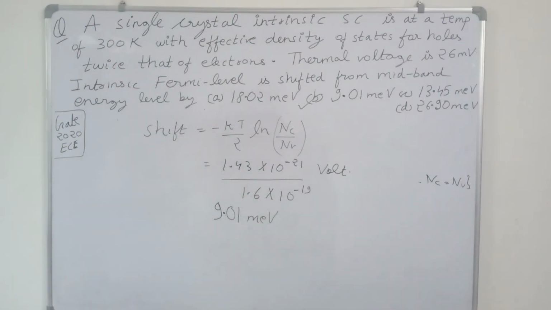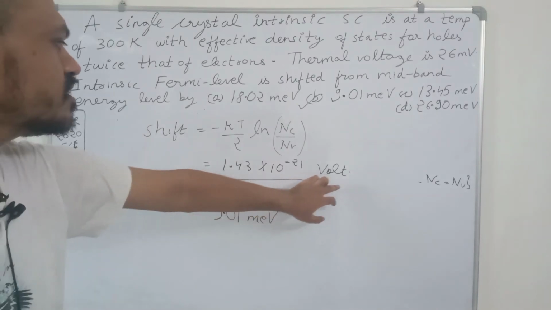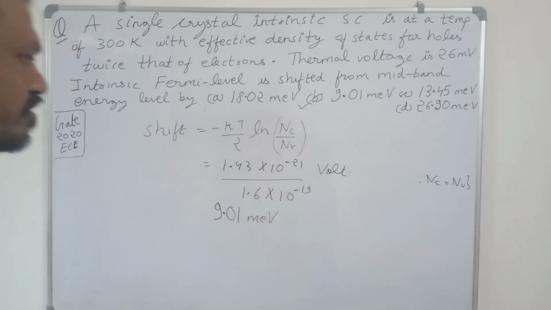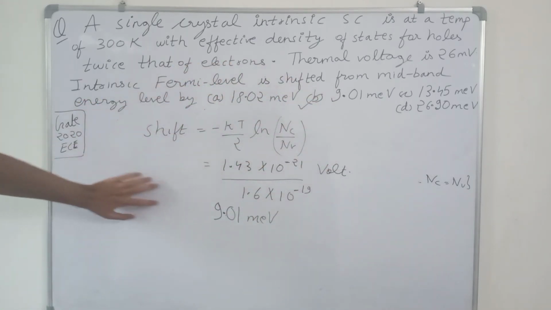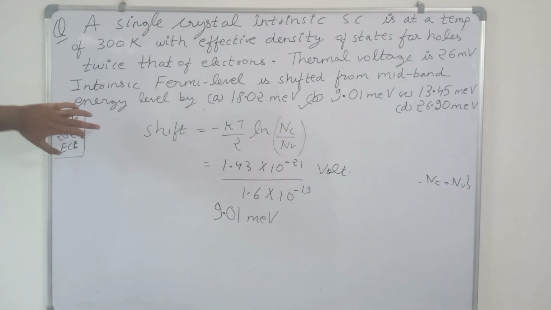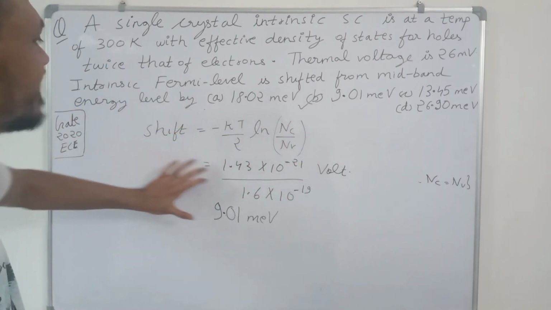So just put the value of k equal to 1.38 into 10 to the power minus 23. The value of T is given as 300 Kelvin and Nv is twice of Nc, because the effective density of states for holes is twice that of electrons. So you will get the answer in joules, and you have to divide it by 1.6 into 10 to the power minus 19 to get the answer in milli electron volt. So the correct option is 9.01 milli electron volt. This is the shift in the Fermi energy level, and Ec plus Ev upon 2 denotes just the center of the energy band gap. So to determine the shift, we have to find this value.